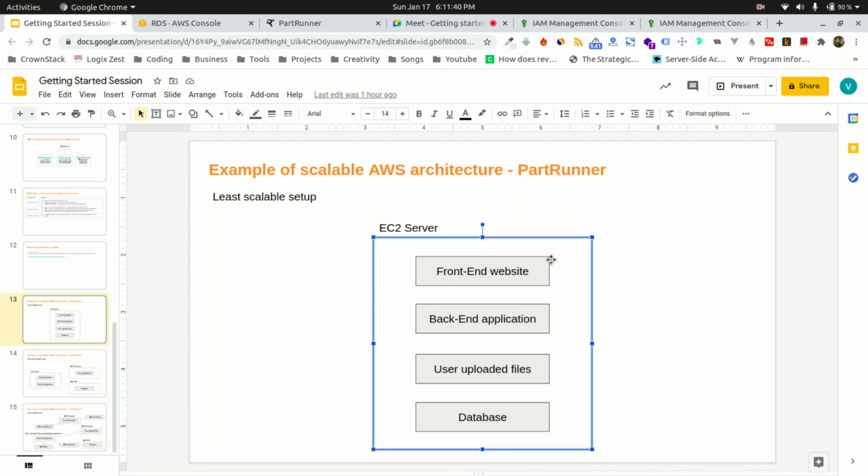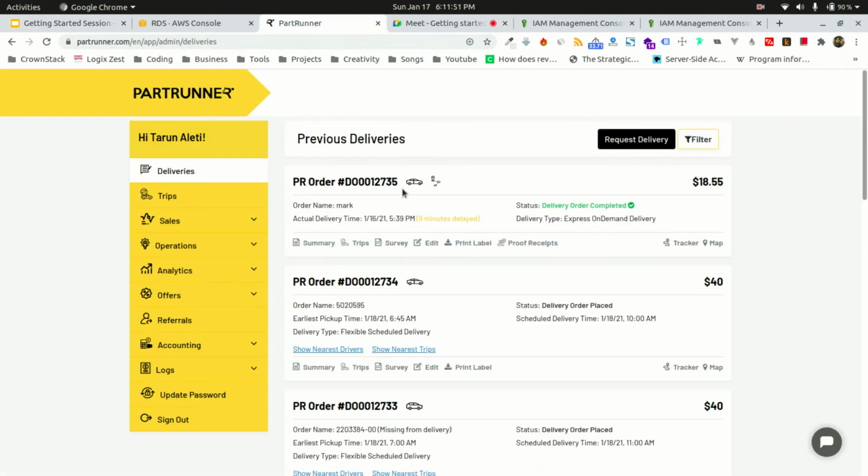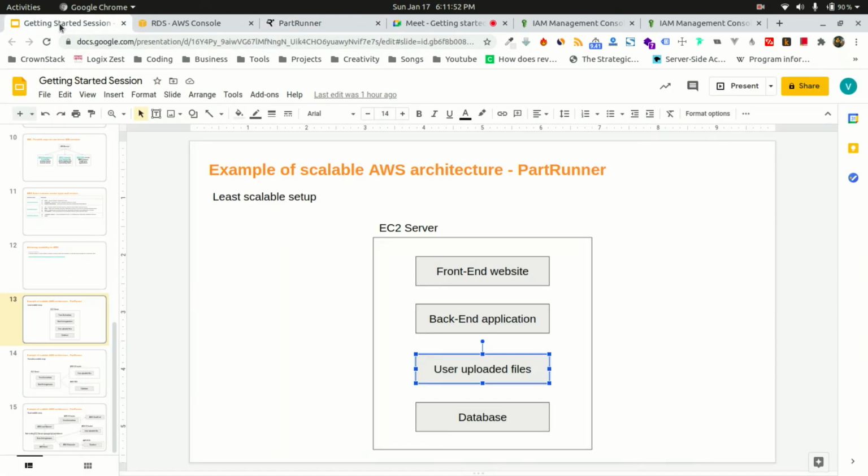You deploy your front-end website over here. You deploy your back-end website over here. All the files that will be uploaded by the customers, because this application has support for drivers and customers, so they upload their files. Whatever the people upload, we'll also store in the EC2 server. And we are connected with a MySQL database. That database will also be installed on the EC2 server.